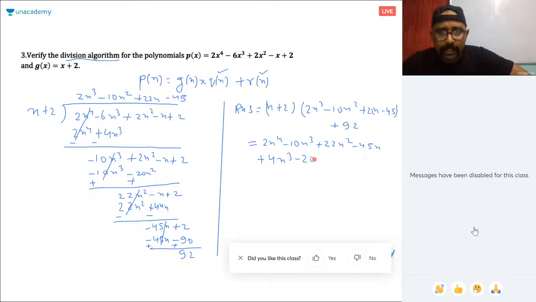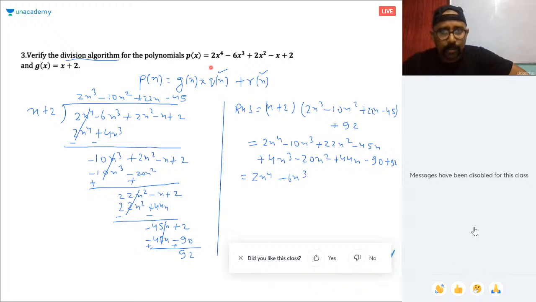Minus 20x square plus 44x minus 90, and there was 92 already there, right? Okay, got it? So 2x^4 is 2x^4 minus 10x cube and 4x cube is minus 6x cube.